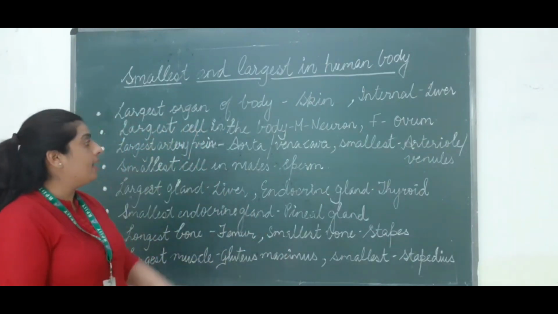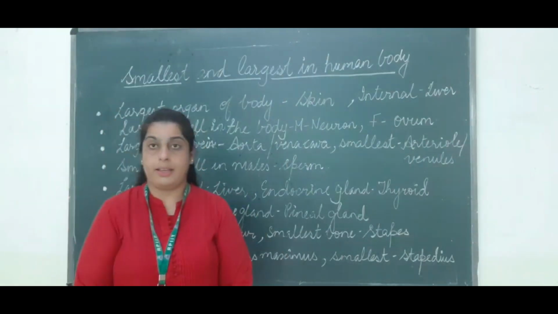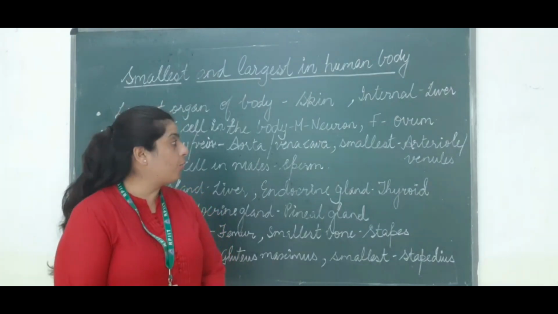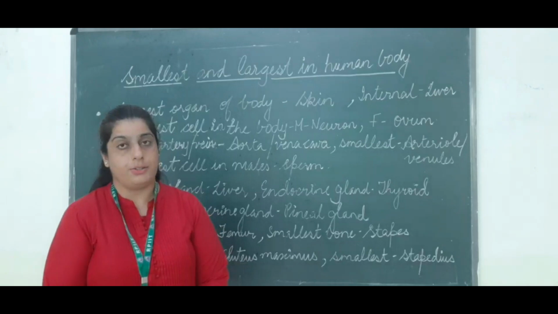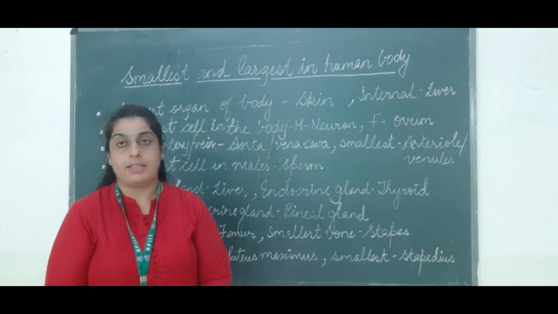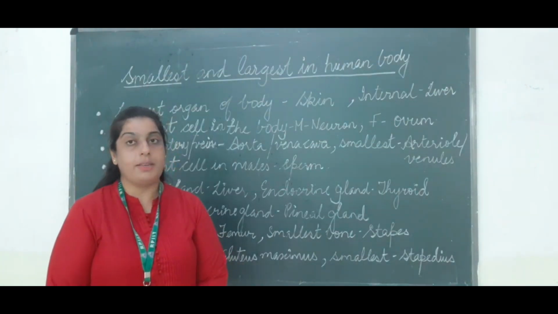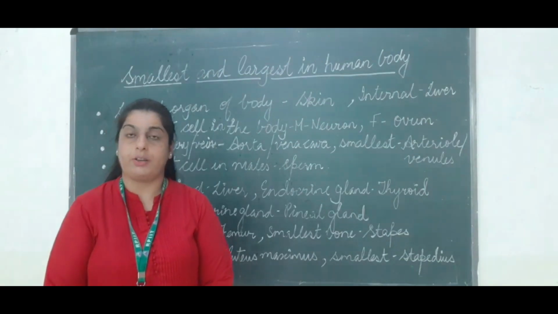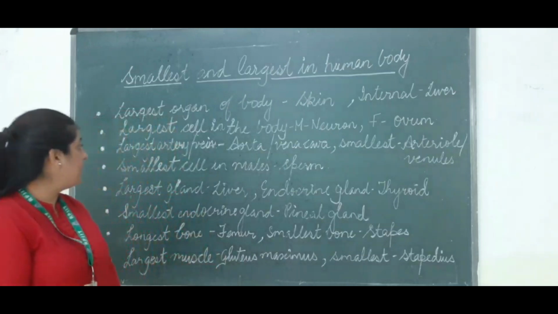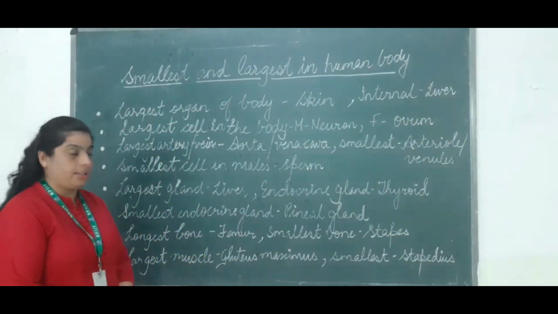Now the next is the largest cell in the body. In males, the neuron is the largest, and in females, the ovum is the largest cell. Neuron is the cell of the brain, and ovum is present in the ovaries, which are a reproductive part of females.